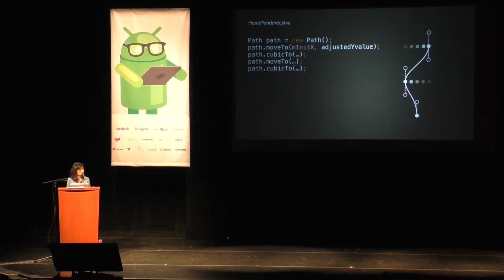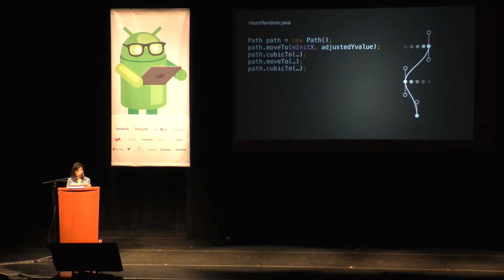This here is the path code. There's a lot of parameters in there, and I didn't want to spend a lot of time on that. Our designer, Tyler, spent a lot of time up front coming up with the math that was involved and necessary for us to draw the curves that you see here. So when we create the path, the first thing we want to do is we set the initial point where we're going to start the movement. And that's the initial X here. And adjusted Y is something we compute depending on whether the keyboard is up or down and what the height of the actual bitmap is.